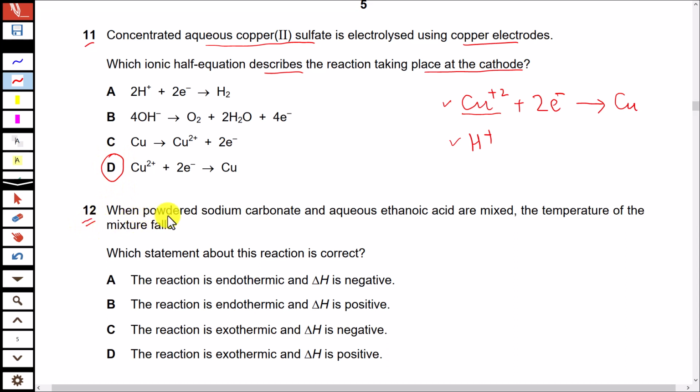Question 12. When powdered sodium carbonate and ethanoic acid are mixed, the temperature of the mixture falls. Which statement about this reaction is correct? Actually, it is an endothermic reaction, because in endothermic reaction heat is taken in from the surrounding and temperature of the mixture falls, and as heat is absorbed, so delta H is positive. Reaction is endothermic and delta H is positive. Option B is correct here.